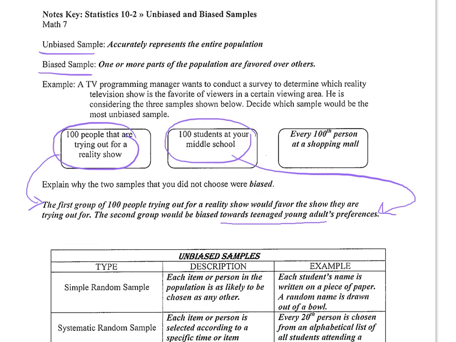Every 100th person at a shopping mall would be the most unbiased. It's a random sample. It's not directed towards a specific group. So that would be the most unbiased sample.